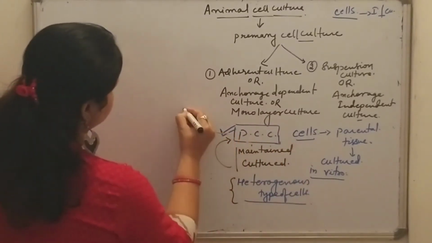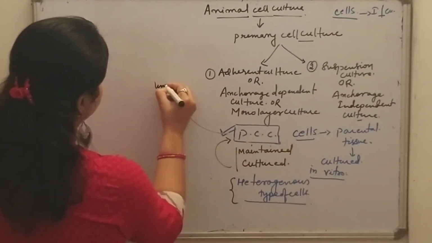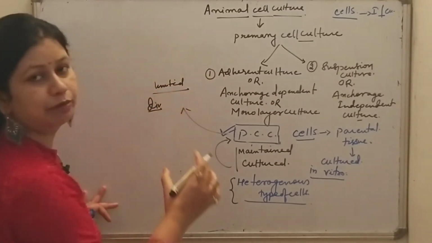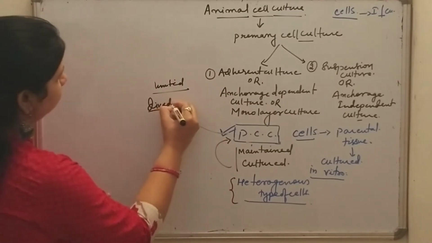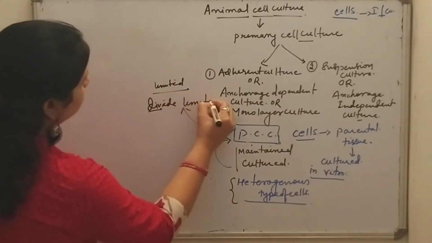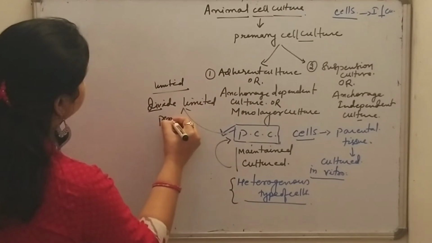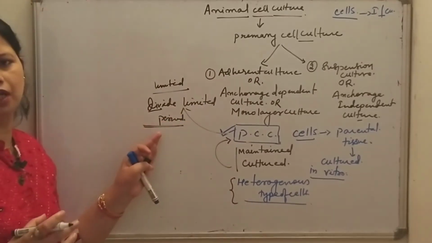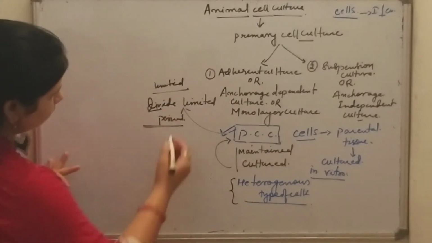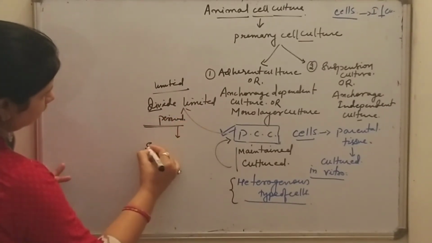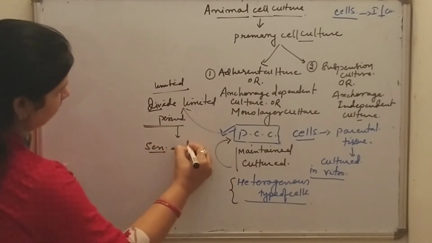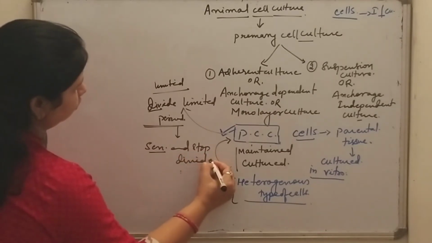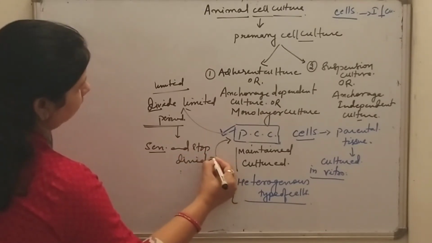In primary cell culture the cells have a limited life span, meaning they can divide only for a limited period of time, and after a certain number of divisions they reach senescence and stop dividing.